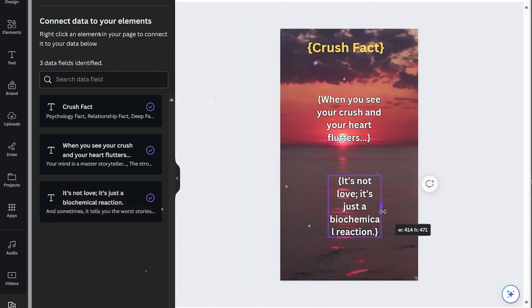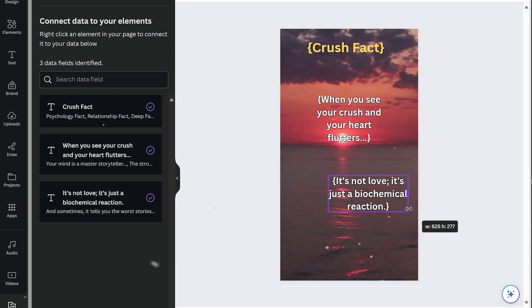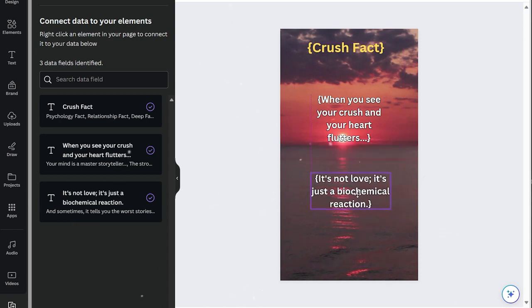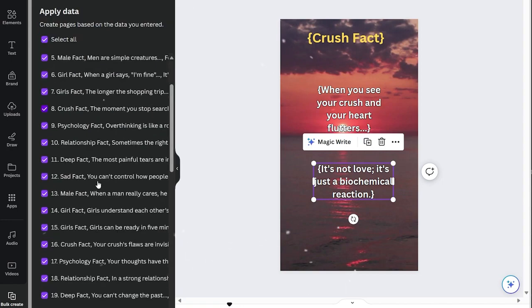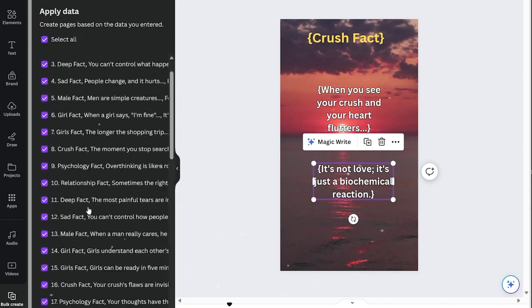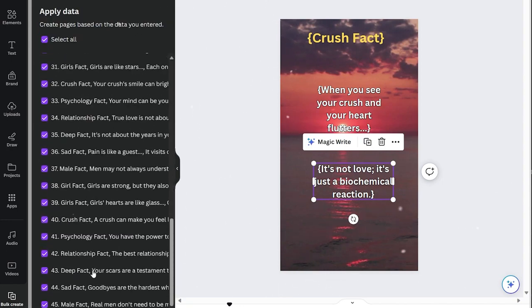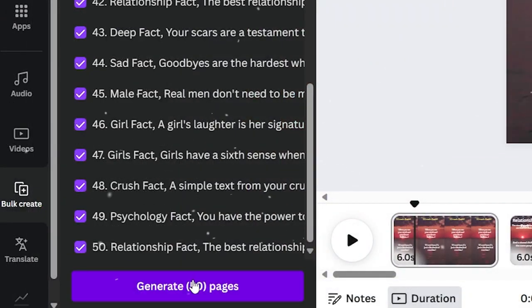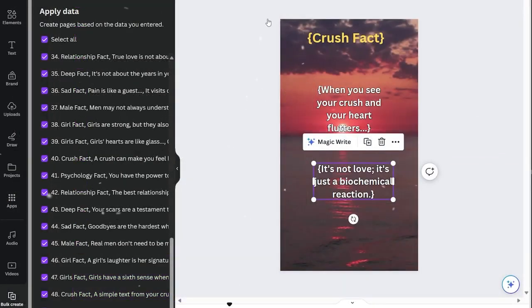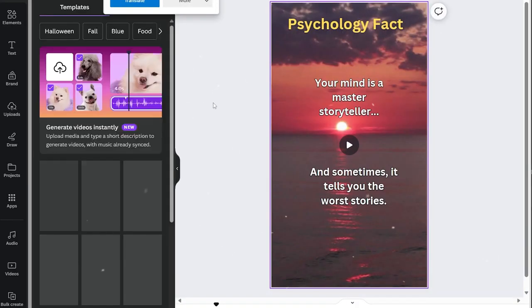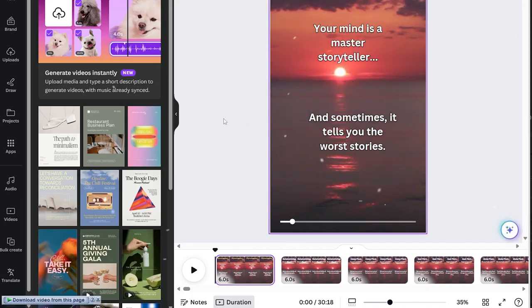Now, click continue and hit generate to create the videos. Despite requesting 50 videos, you may end up with 49 due to slight variations in the data, but that's fine. Click generate to proceed. After a moment, you'll have your 49 videos ready. If you're ready to export them or upload them to YouTube, click share, then download, and be sure to select download pages as separate files to obtain 49 individual videos, each with its own content.